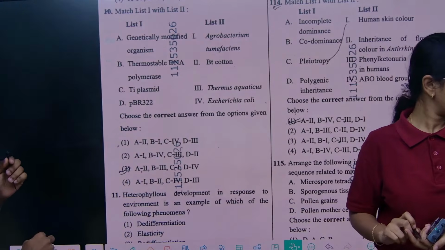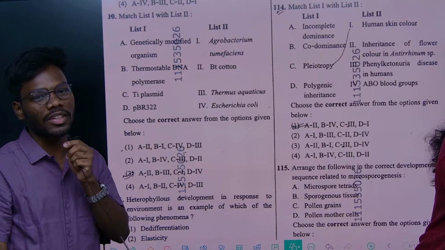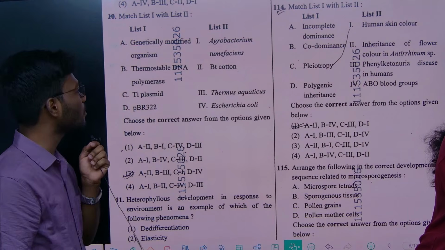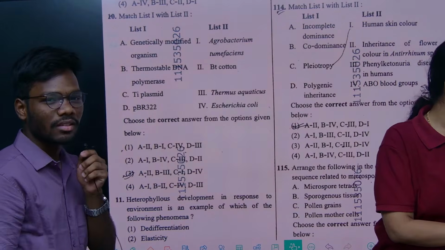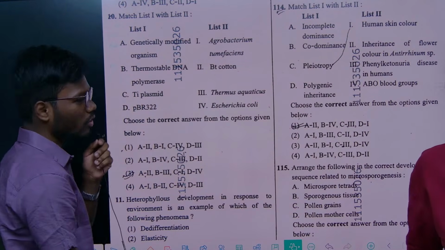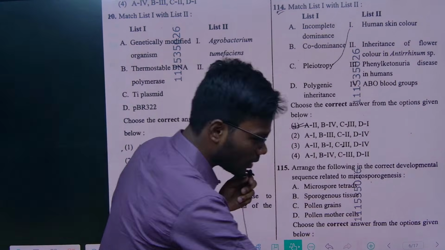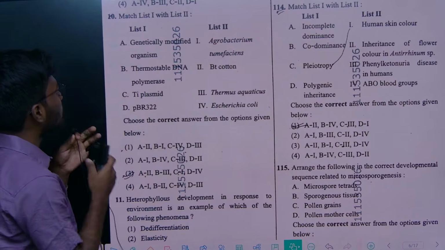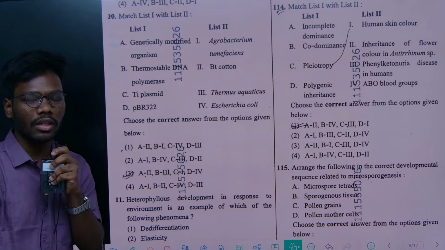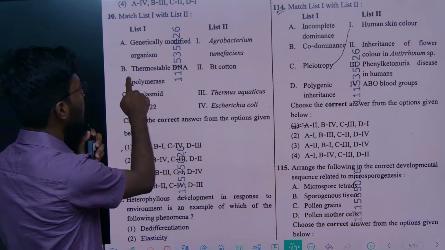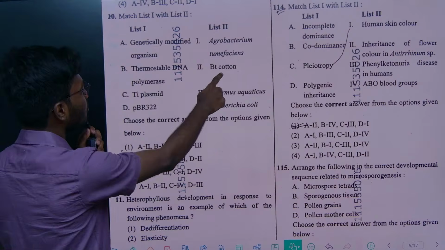See this question, all the options are all the years of PYQs, right? So just a simple PYQs question. See, the genetically modified organism is BT cotton. So a Bacillus thuringiensis cotton, and not only BT cotton, BT brinjal, all the things are there. All the years are genetically modified crops. And thermostable DNA polymerase, which is Thermus aquaticus, which we can use in PCR. So option B is definitely Thermus aquaticus. And genetically modified organism is BT cotton.